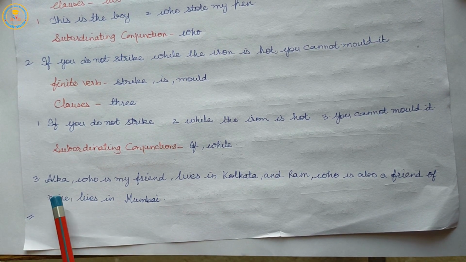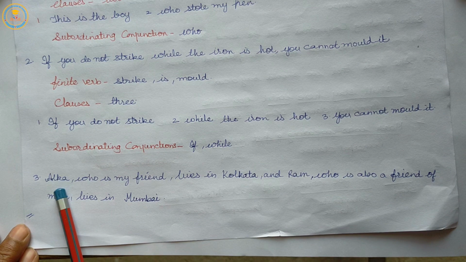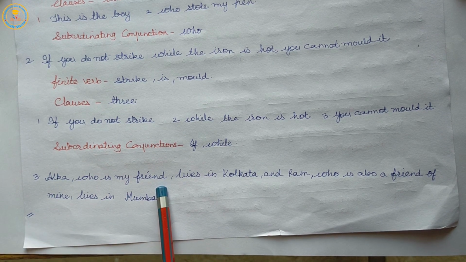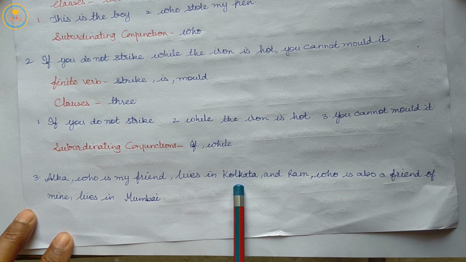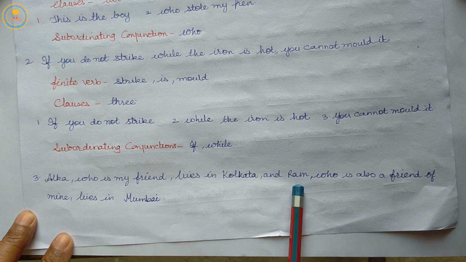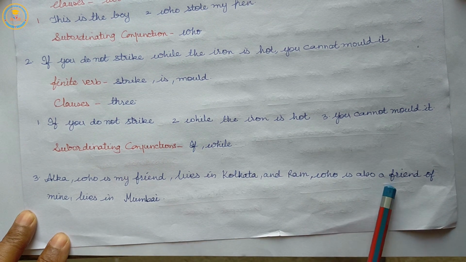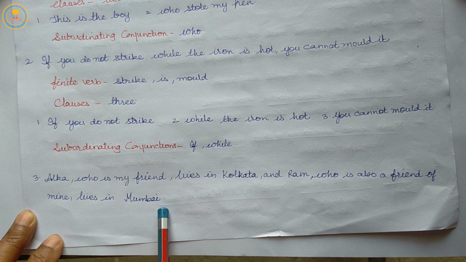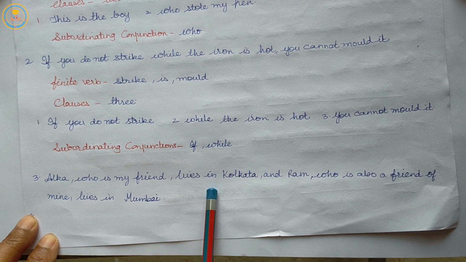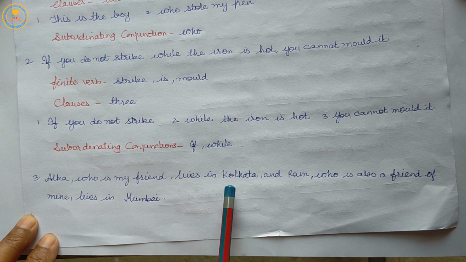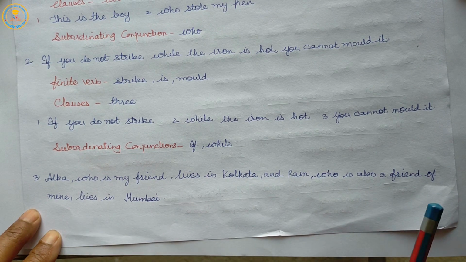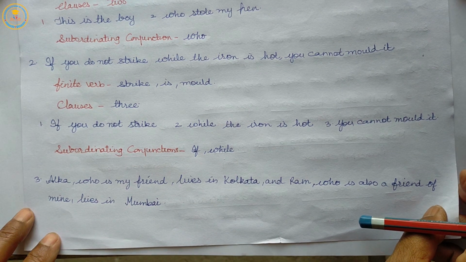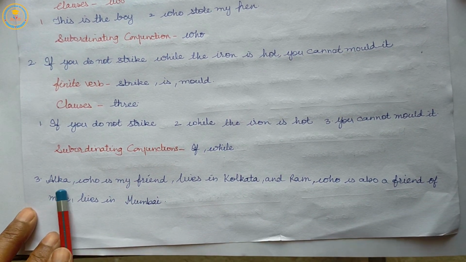So, Alka, who is my friend, lives in Kolkata, and Ram, who is also a friend of mine, lives in Mumbai. So, this sentence consists of 4 clauses.